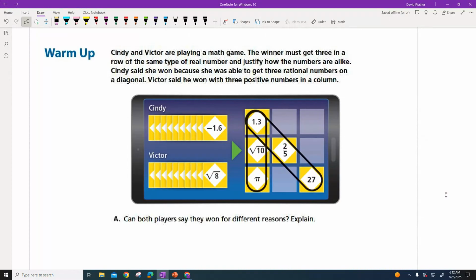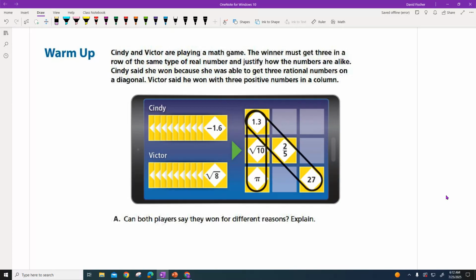And so what I'd like for you to do is to kind of look at this problem here, come up with an answer, and respond down here under letter A with your answer, and then we'll talk about it. So pause your video, read this math problem, and give me an answer here.